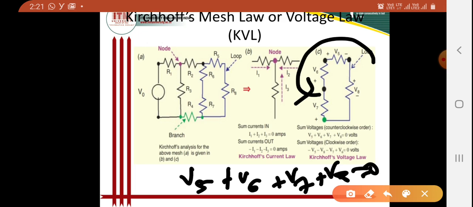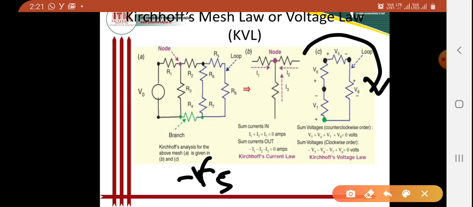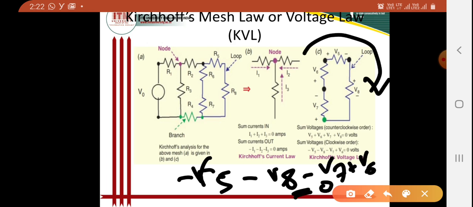Similarly, if we are assuming the sum of voltages in clockwise order, then I can write minus V5, I am assuming in this direction, minus V8, minus V7, plus V6 will be 0.